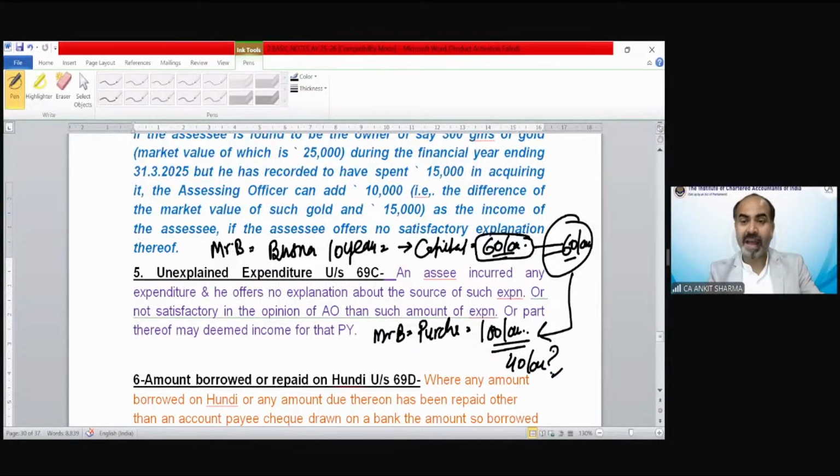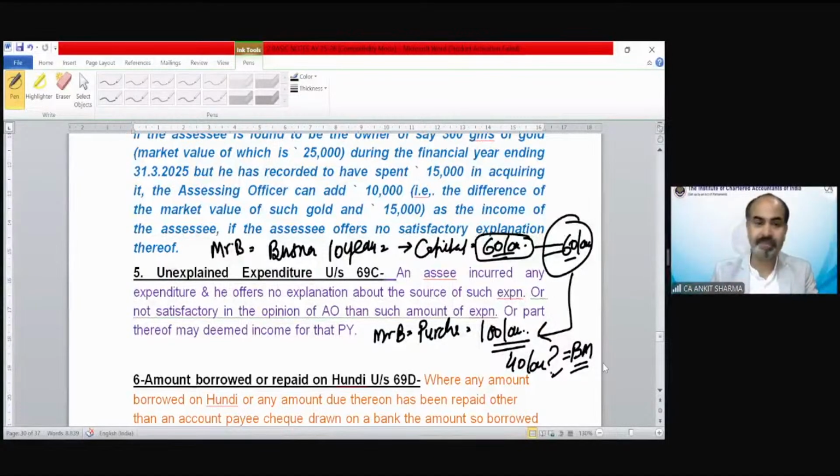So either you can prove that I have taken a loan. For that purpose, you must have loan papers. Of course, if you do not have any loan details, that would be treated as your black money. So if you are doing any huge expenditure, you should consult your CA or your financial consultant. Parents must consult them whenever they are going for a huge expenditure: what is my capital, how much I need to take as loan, and how much I can invest from my capital. Because if there is a huge mismatch, you could be asked from where you got that money. And if you are not able to answer, that means that is from your black money sources.